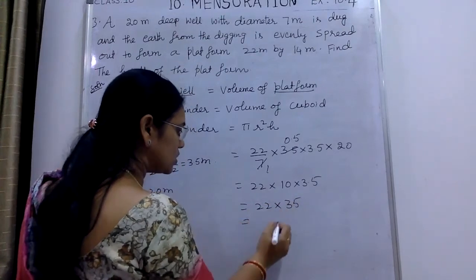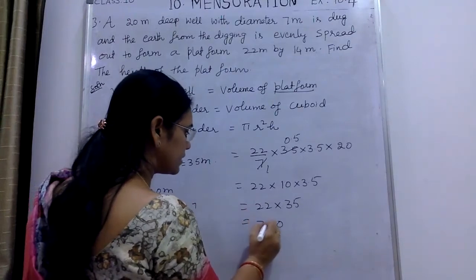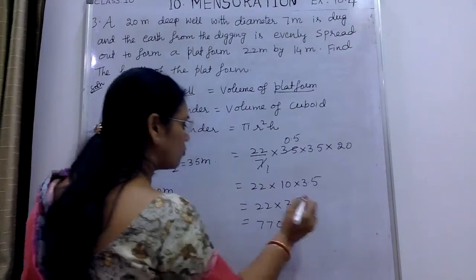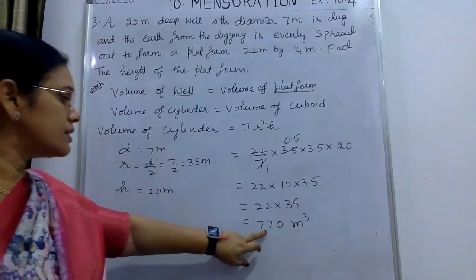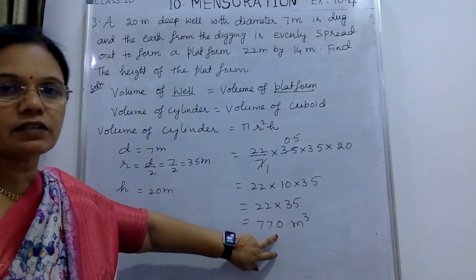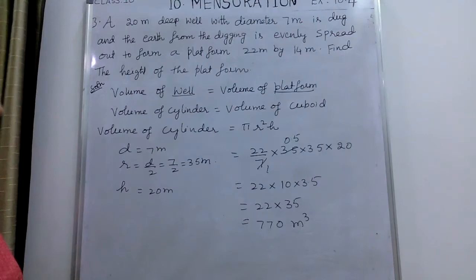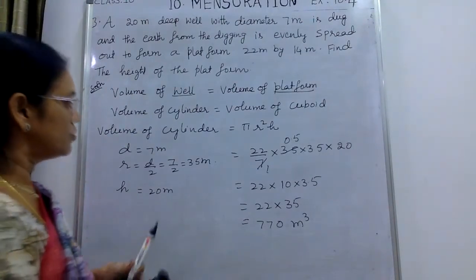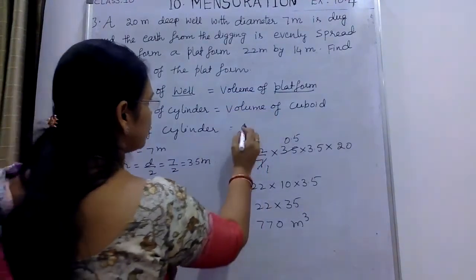Do the multiplication: 35 2s are 70, 35 2s are 70 plus 7, 77. So this is the volume of the well, that is the volume of the cylinder, 770 meter cube. Let us note it down. Now let us find out the volume of the cuboid.